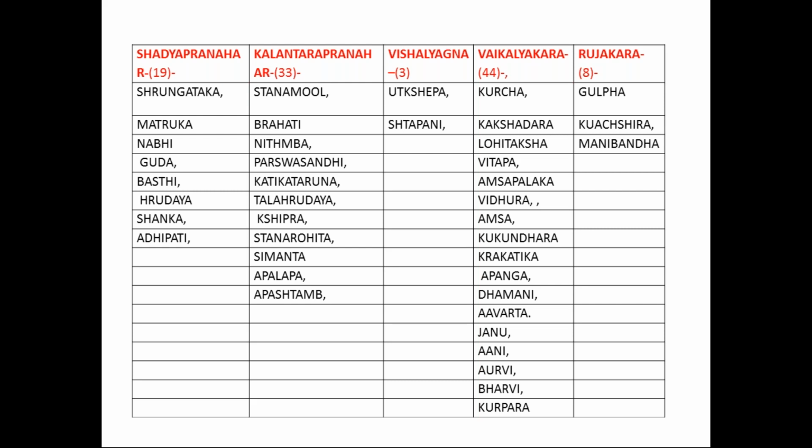In the same way here in the abdominal part, later I will briefly explain some anatomical parts of the abdomen, and later we'll discuss only 3 marmas: Guda, Basti and Nabi, which are related with the abdominal cavity. These are again Sadhya Pranahara marmas, the marmas present in the abdominal region.